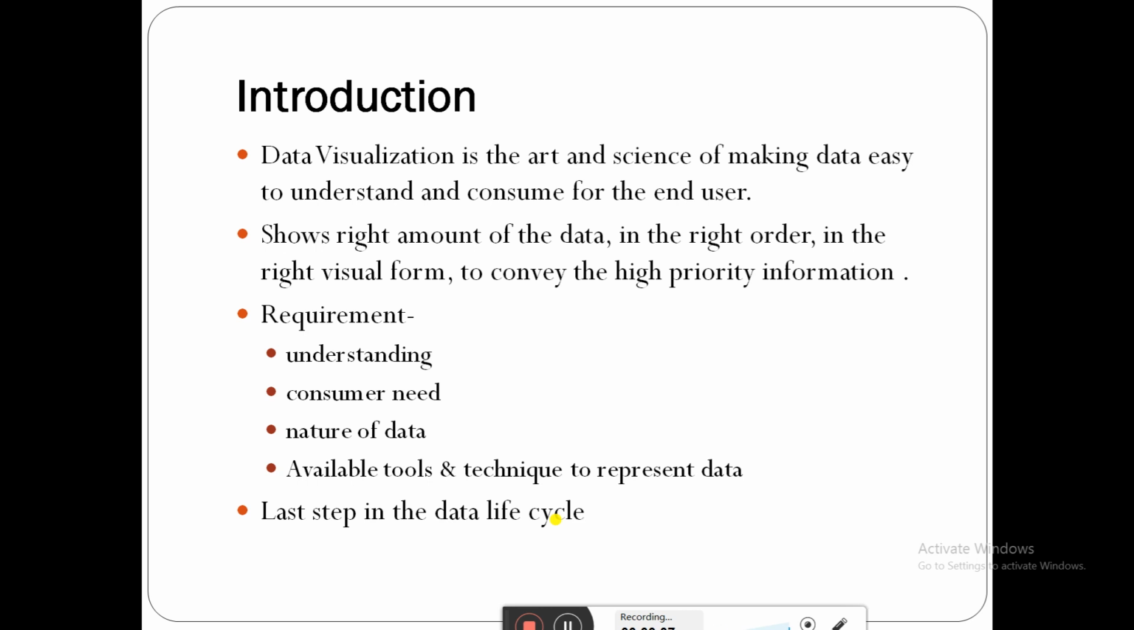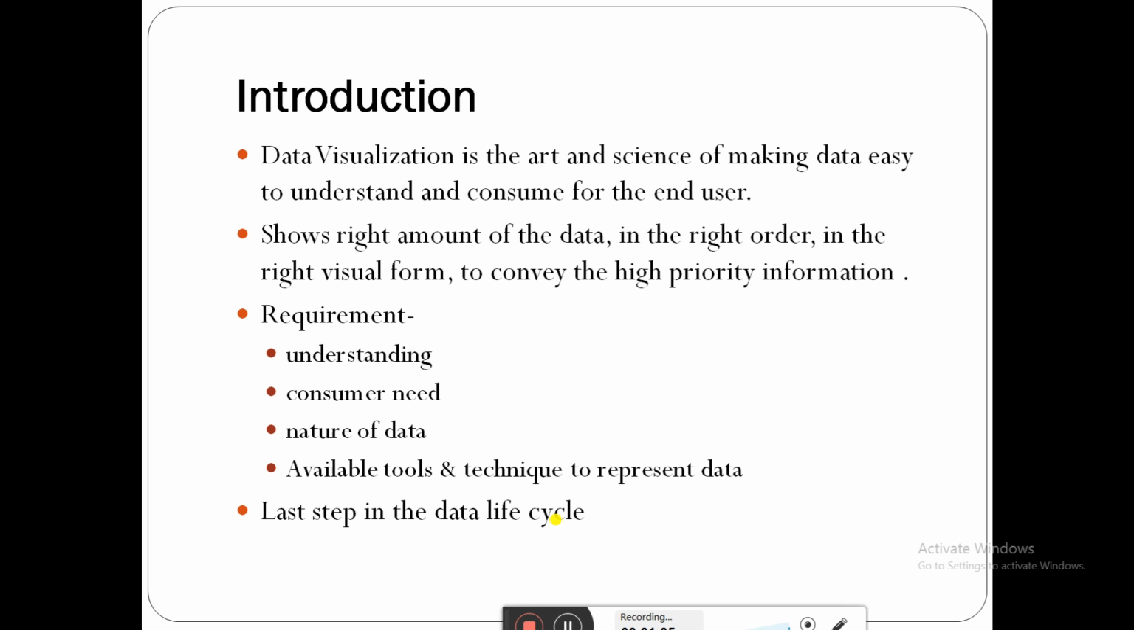Here, you have to show the right amount of data. You should not show all the data, only the data that is right. You have to find out the order of the data, and then which visual form is important to convey the high priority information. You have to understand all these things, then you visualize your data.